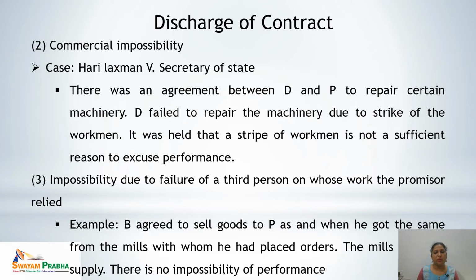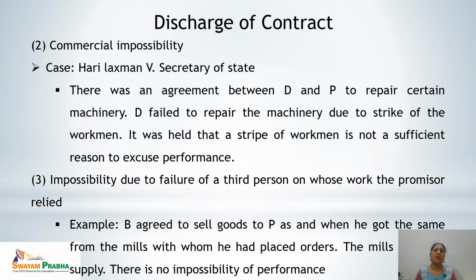That means if the promiser has made a promise on the trust of a third person and there is a fault or failure on the part of the third person which has made the act impossible, even then it would not lead to impossibility of the performance.